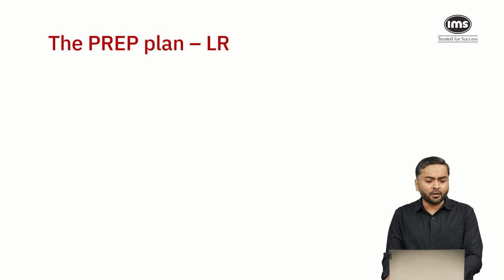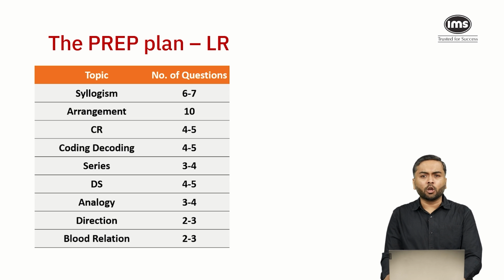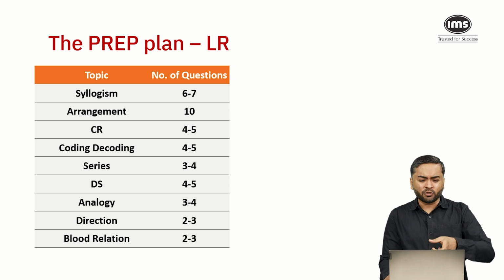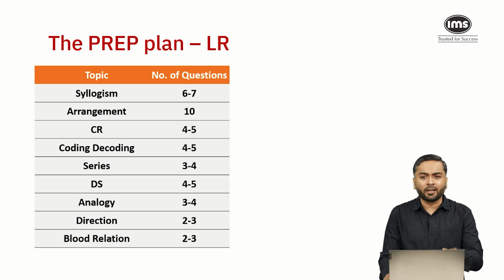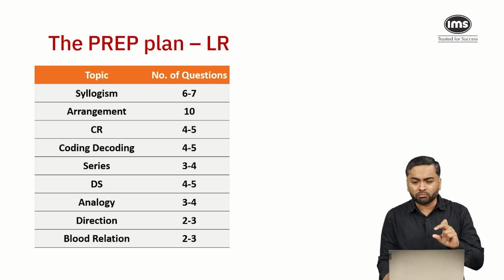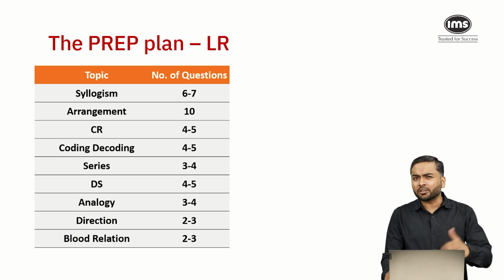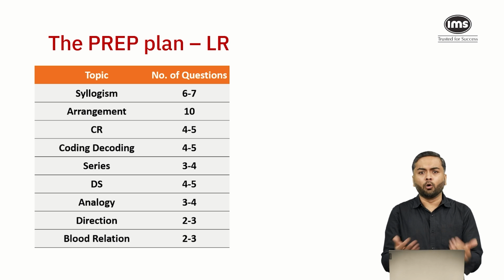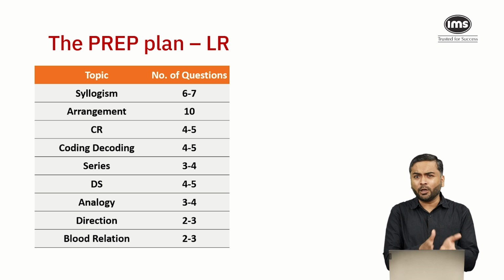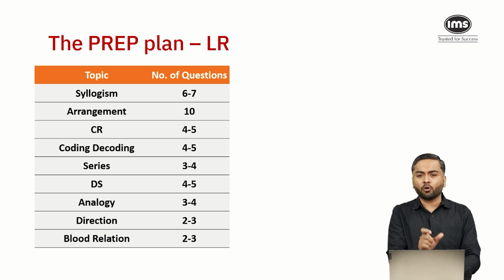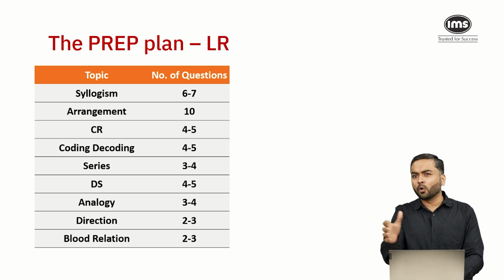And when it comes to logical reasoning, you have questions on syllogisms, arrangement, critical reasoning. This is something which is a game changer, probably I would say. If you are good at critical reasoning, then probably you will be able to attempt all questions, because otherwise if I look at other question types, that's syllogism, arrangement, coding, decoding, series, data sufficiency, analogy, direction, blood relation, none of the topics are such that a student doesn't know how to solve. So a student will try to maximize the score in the logical reasoning section, and if your critical reasoning is good, probably you will be able to attempt all questions.